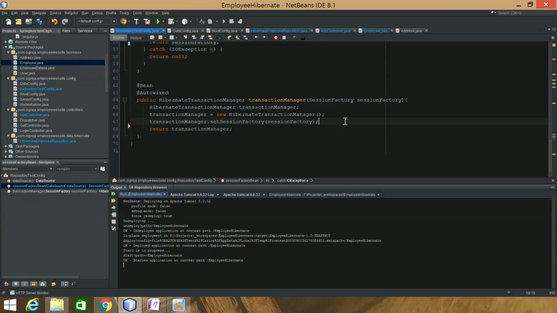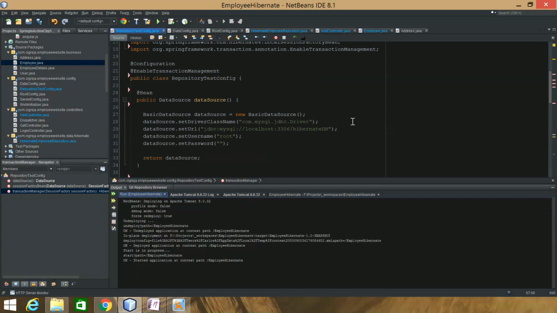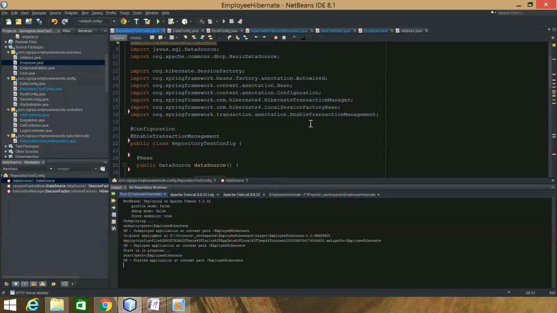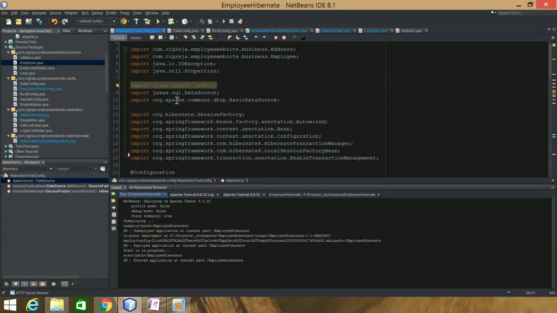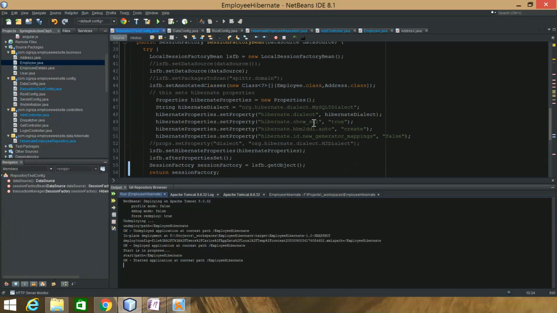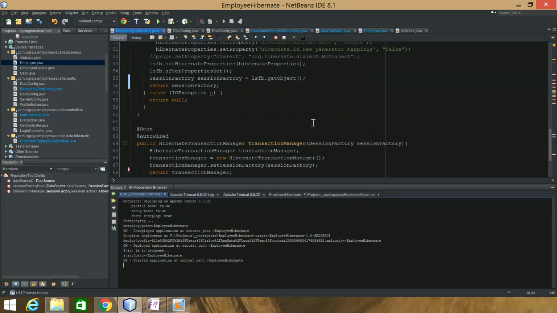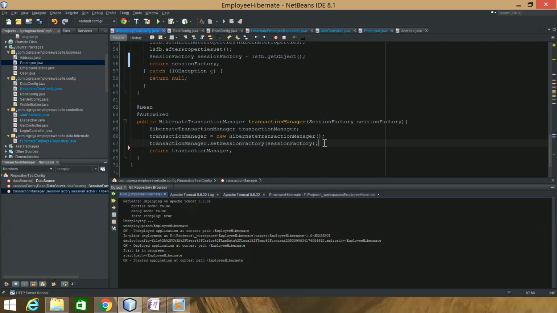And then I had the transaction manager. I did go over the data source, right? Just the plain data source, the basic data source, which is the database connection pool from Apache Commons, I think. Alright, so the Hibernate transaction manager, let's see. Okay, so really nothing to this. Honestly, I shouldn't even need this code.